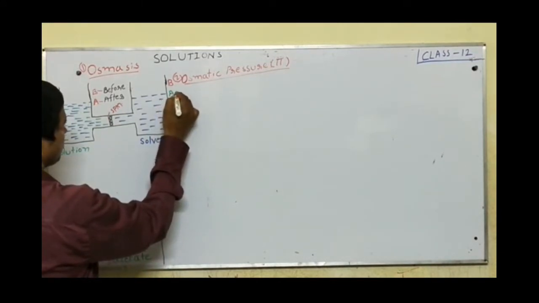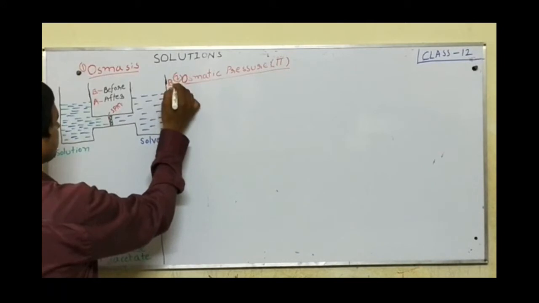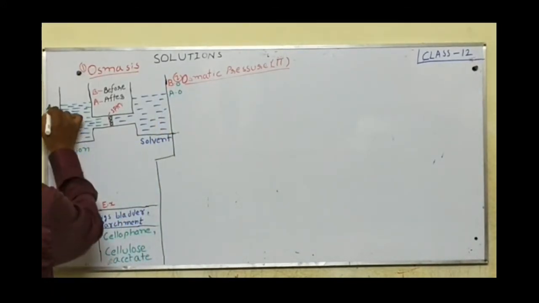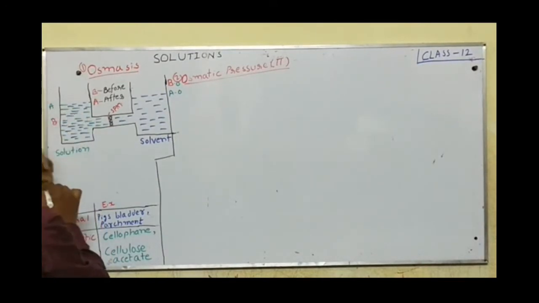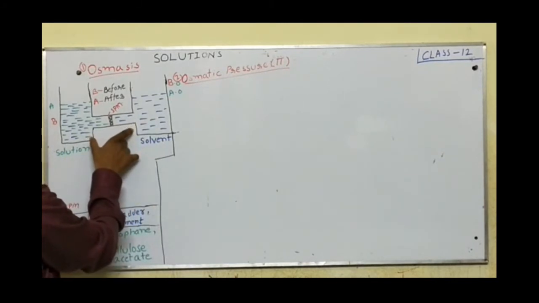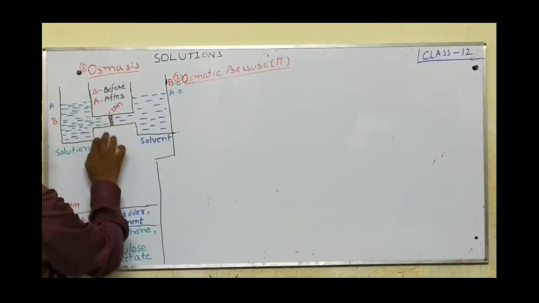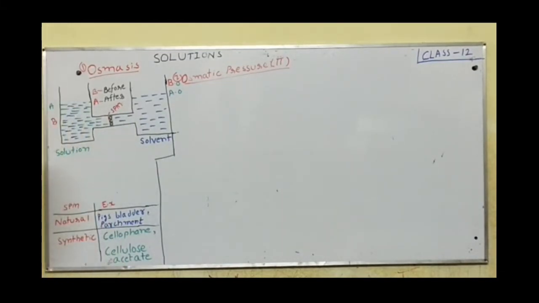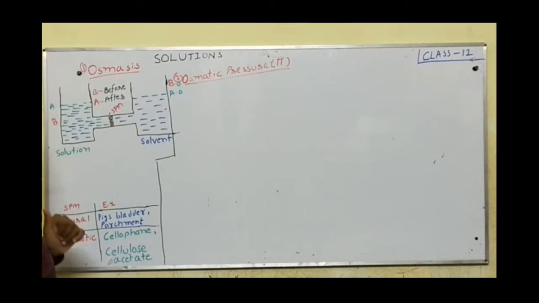After osmosis, this is before osmosis. So here also it is after osmosis. Osmosis continues until an equilibrium is established. And the flow of solvent molecules through a semi-permeable membrane is known as osmosis. We write the definition of osmosis.